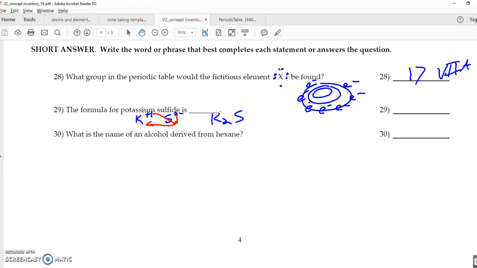What is the name of an alcohol derived from hexane? Well, in your naming, we'll drop off the N, and add an OL for alcohol. Hexanol. We'll definitely talk more about that in class. A lot of this stuff we haven't gone over, so I'm intrigued to see how you guys did. And if you have any questions, we'll talk about them. Excellent.